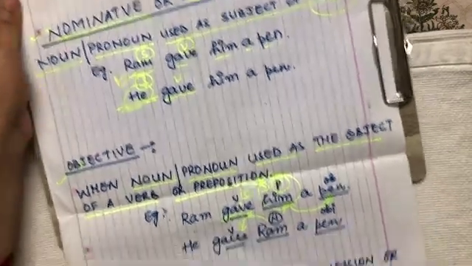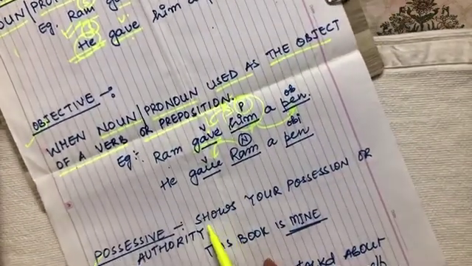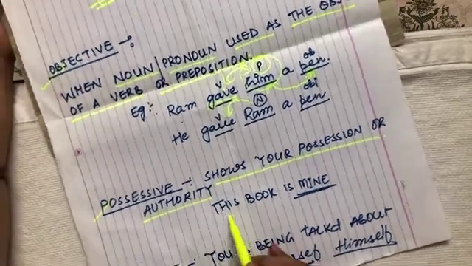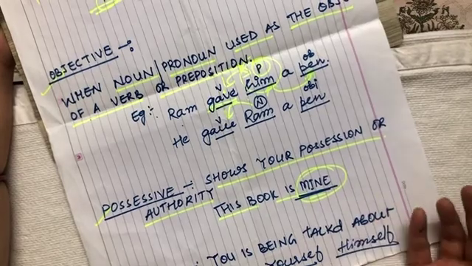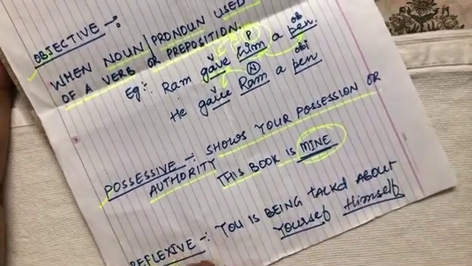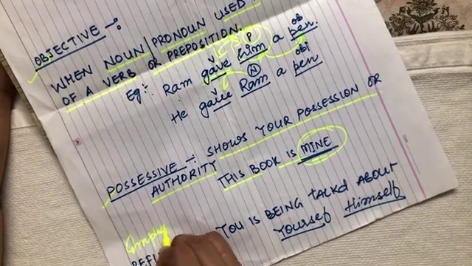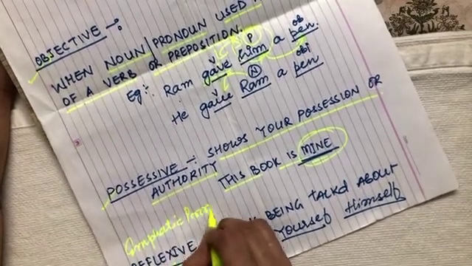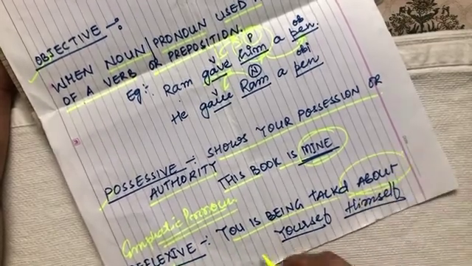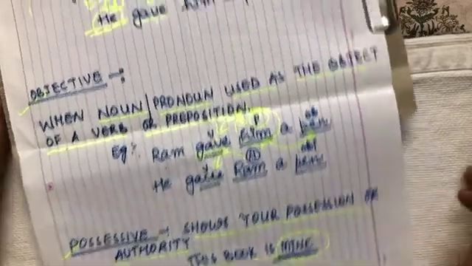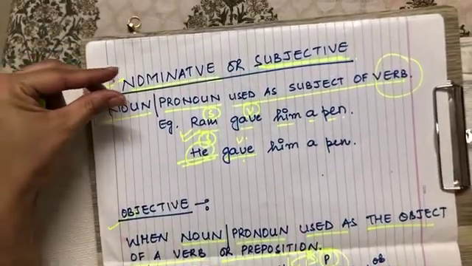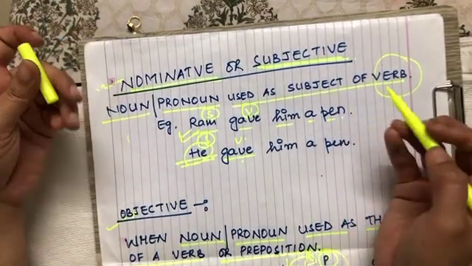Okay, when it is possessive, you all know, possessive shows your possession or authority. Suppose I say this book is mine; here mine shows your authority or possession over it. When I talk about the reflexive or emphatic pronoun, it speaks of when you yourself are being talked about: yourself, himself. So these are the forms and concepts which one should be aware of.